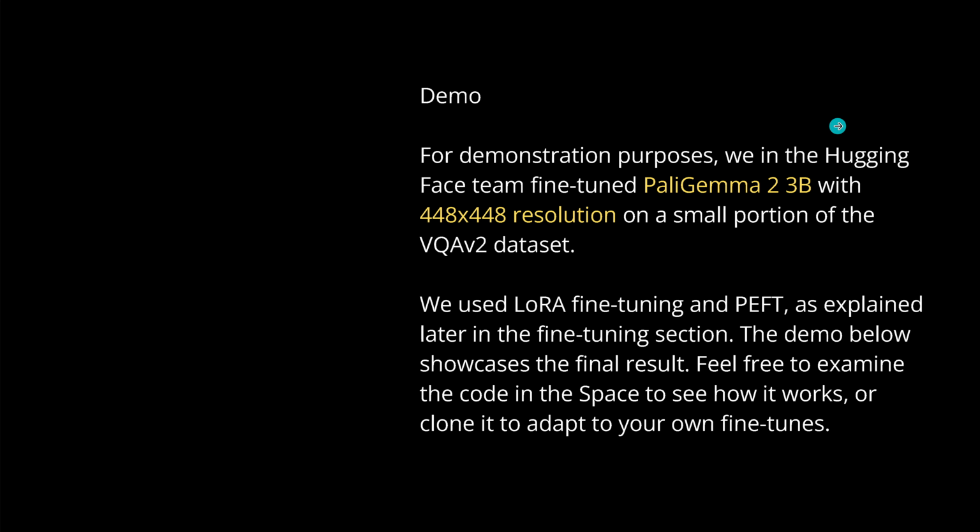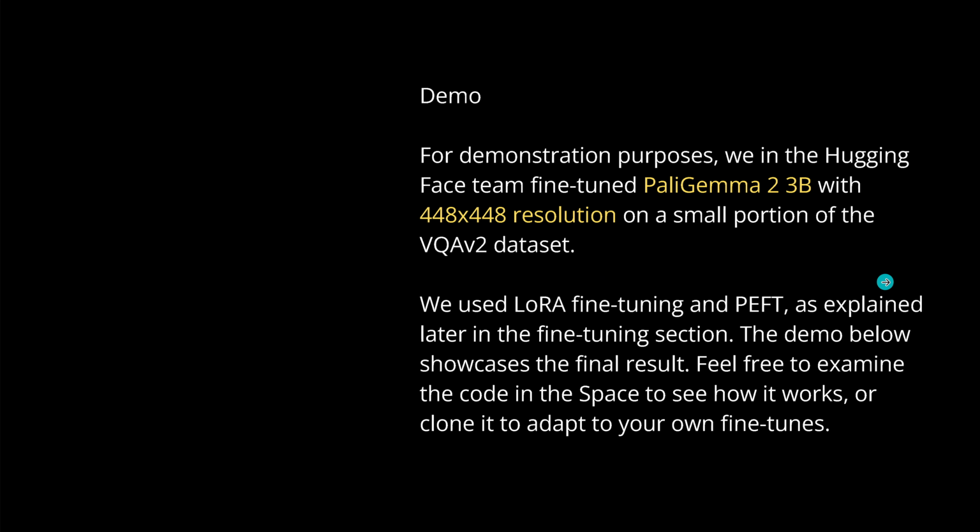If you don't want to go here with Jax or Keras, of course, Hugging Face provided a solution, as they also provided a demonstration. Hugging Face took the task and fine-tuned the PaliGemma, the small 3 billion trainable parameter model with the lowest resolution, 448 times 448 pixels, on a small portion, unfortunately, of the Visual Question Answering version 2 dataset. They used LoRA as a parameter-efficient fine-tuning methodology, and I will give you the link to the specific Colab notebooks.